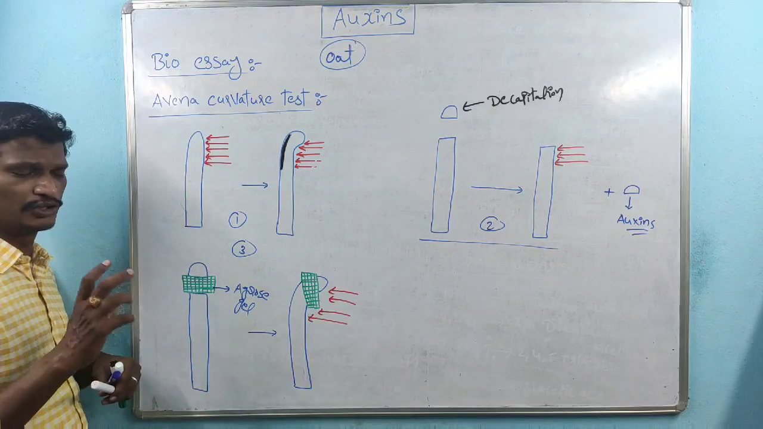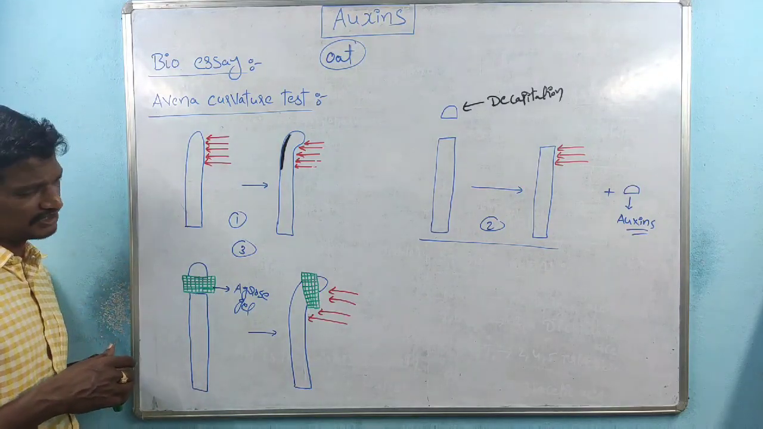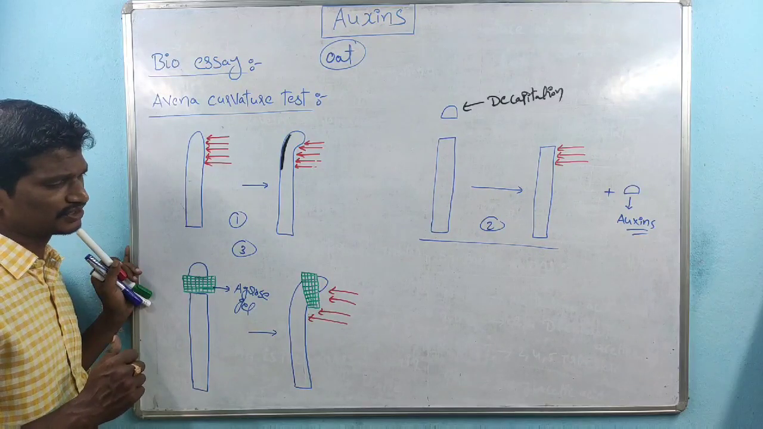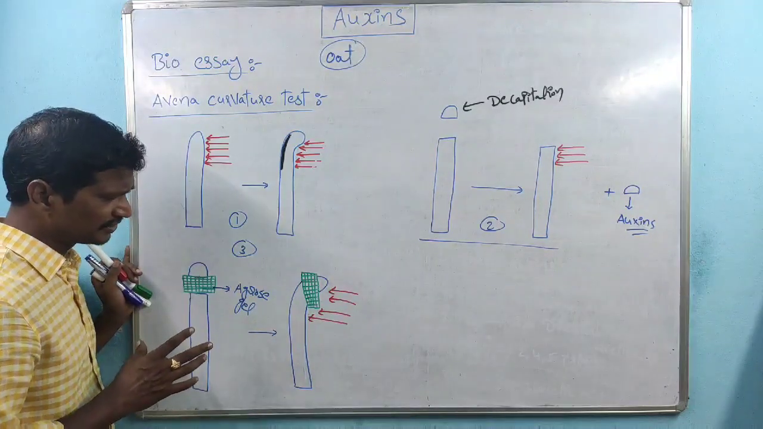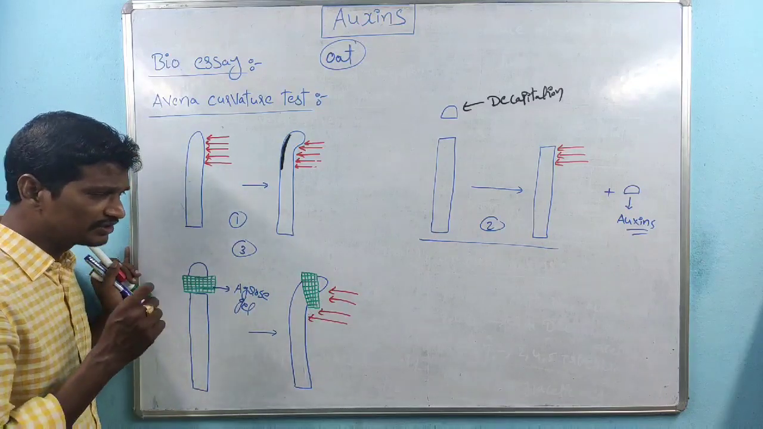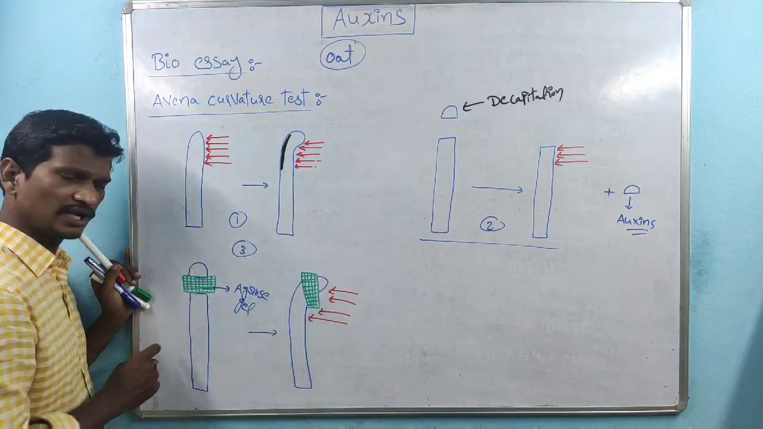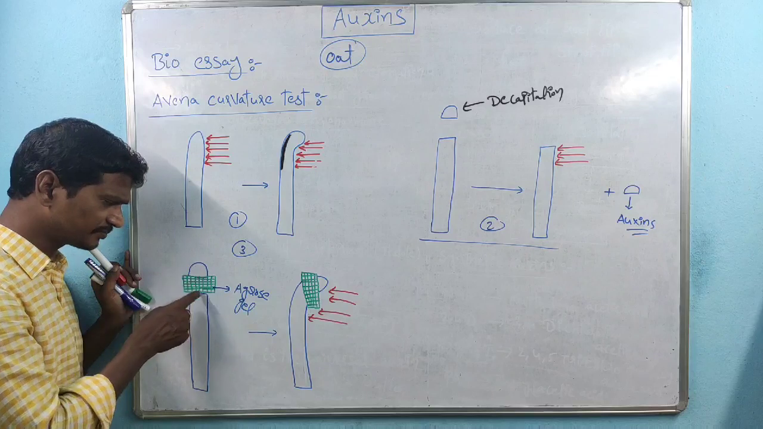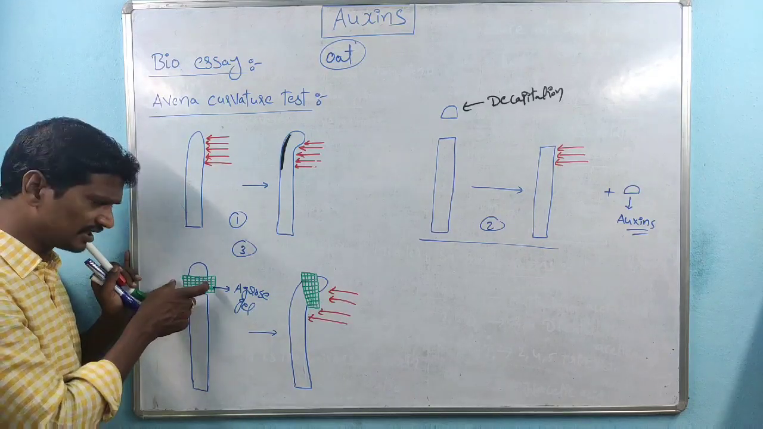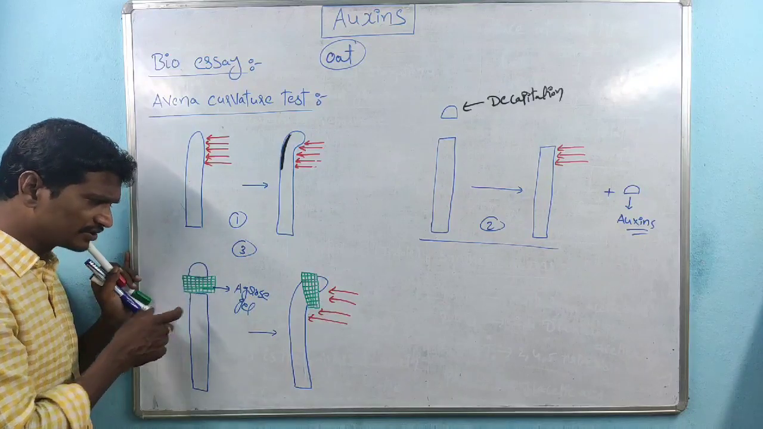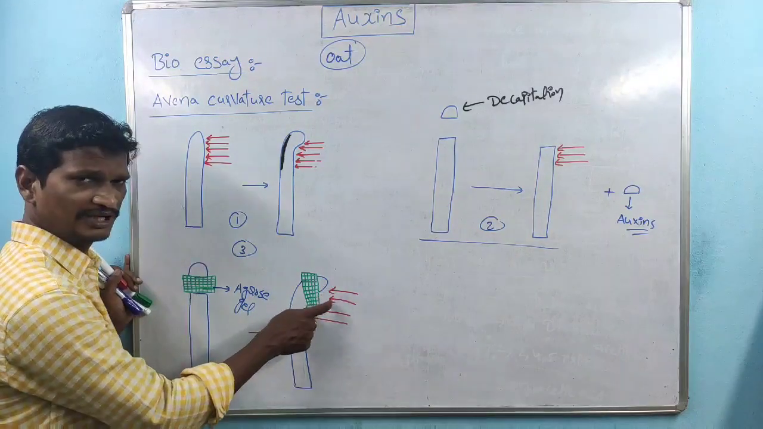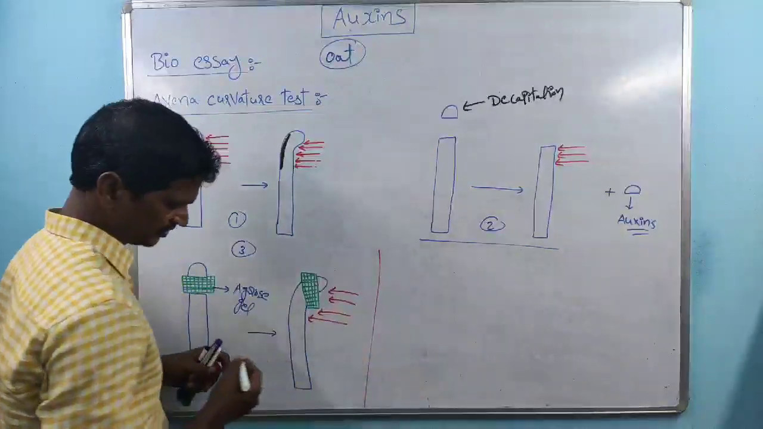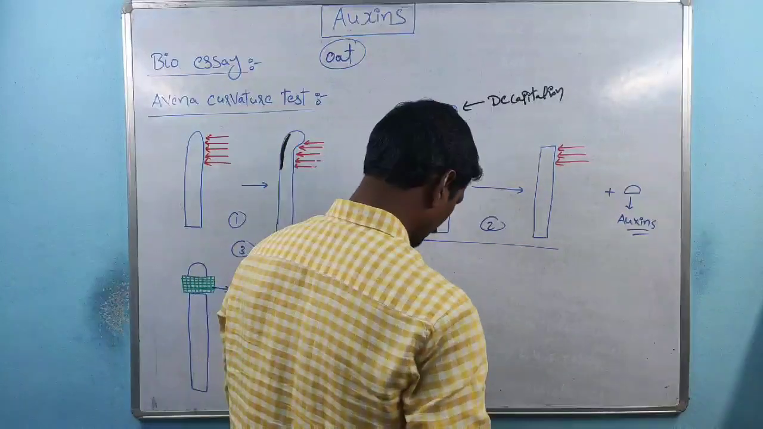The coleoptile part shows the bend, or the coleoptile part is bending towards the light direction. So the concept here is that through agarose gel also the auxins are transporting. The tip part produces the auxins, and through the agarose gel bead the auxins are transported, and finally it shows the bending. Right? So that is about the third case. And next one is the fourth case.